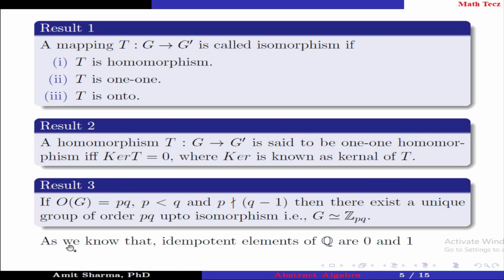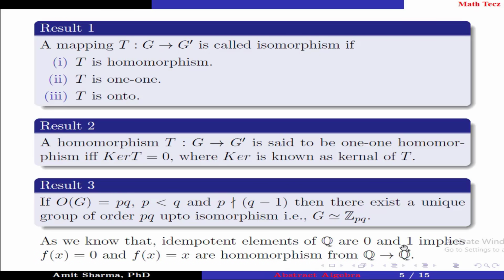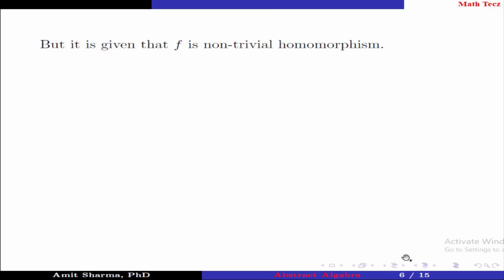As we know that the idempotent elements of Q are 0 and 1, implies f(x) equal to 0 and f(x) equal to x are homomorphisms from Q to Q, but it is given that f is a non-trivial homomorphism.